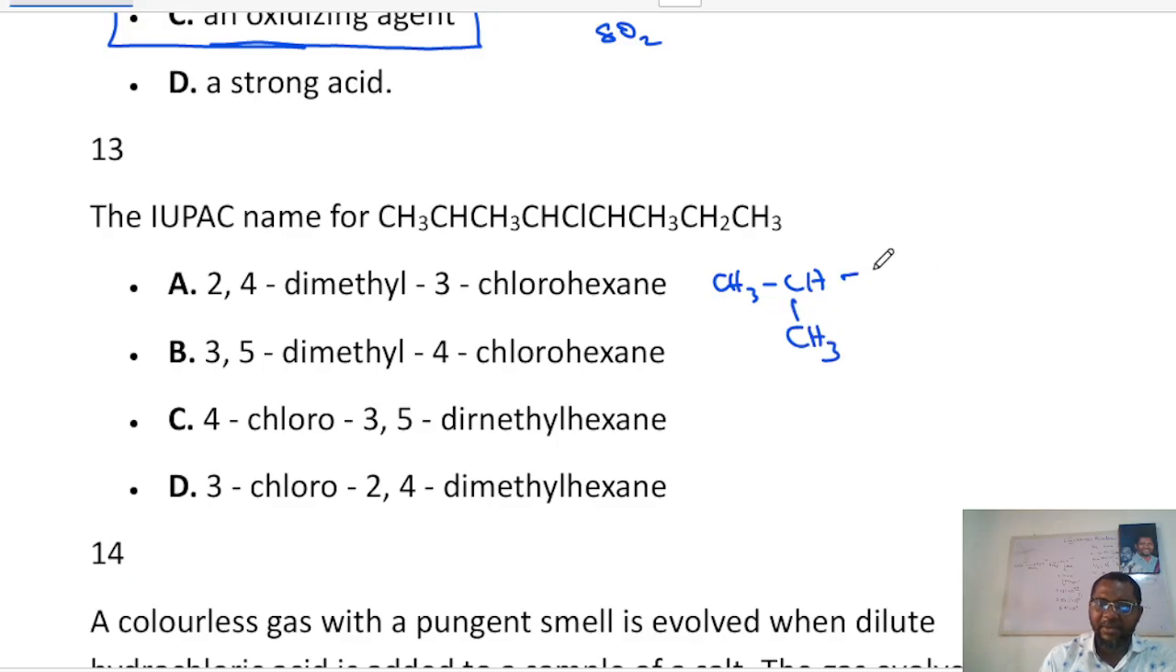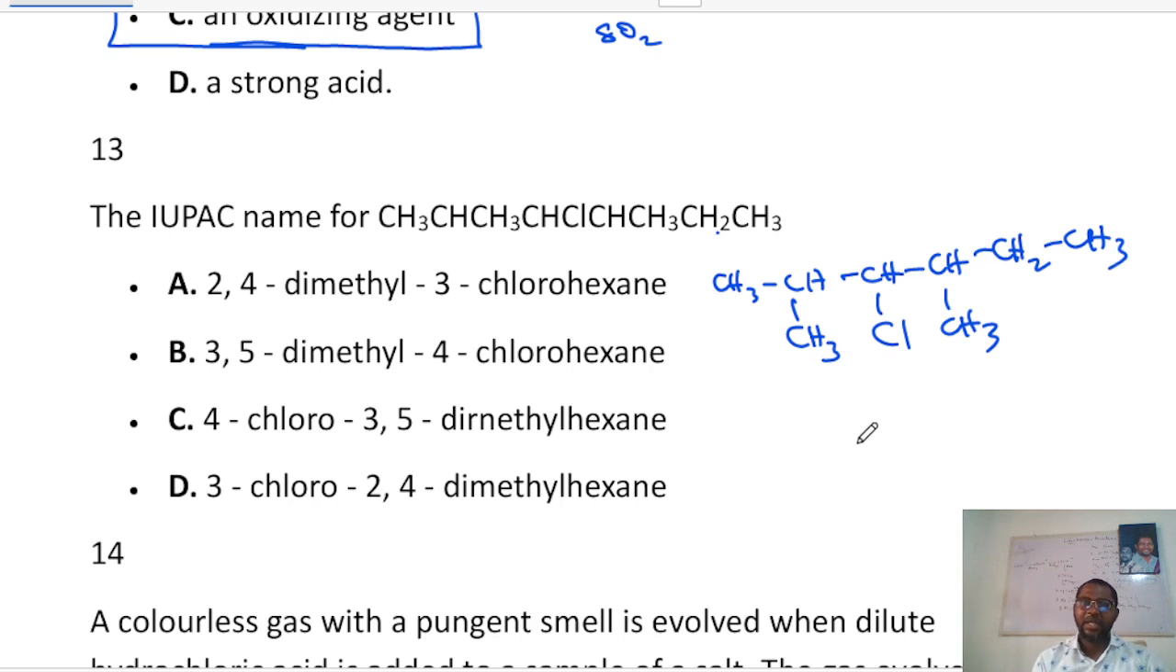Then after that we have another CH. Then we have chlorine. Chlorine is not part of the chain, it has to be a branch. Then after that we have another CH. CH3 also is always a branch. Can you see that? Then we have CH2. Then we have CH3. So this is the correct thing. And the longest chain is 1, 2, 3, 4, 5, 6. So 6 means hexane. Hexane is the parent name.